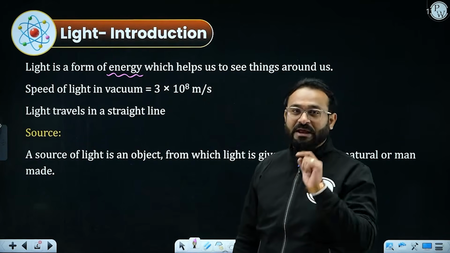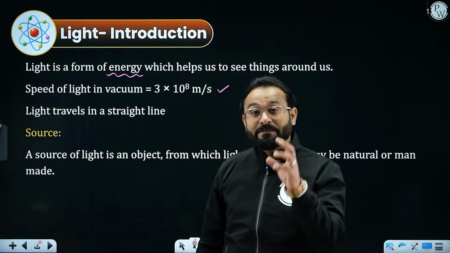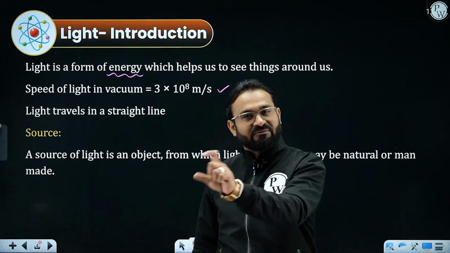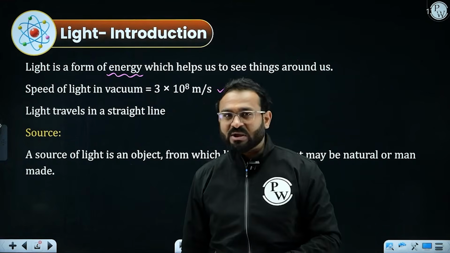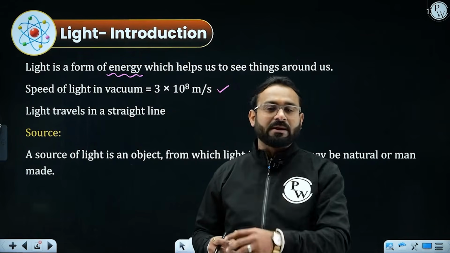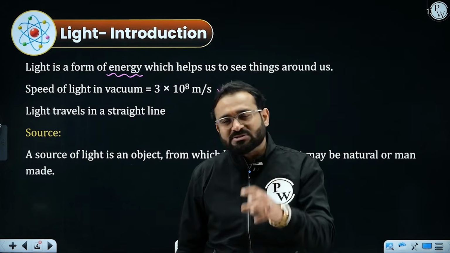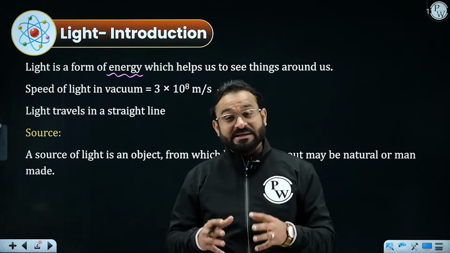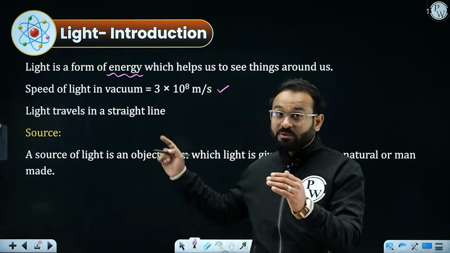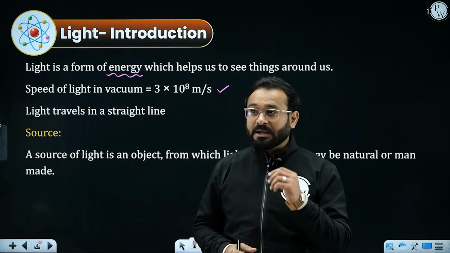And the speed of light in vacuum is 3 times 10 to the power 8 meter per second. That is the speed of light which we are going to use at various places, so you need to remember this value. Sometimes students ask, sir, what is the speed of light in air? It is approximately 3 times 10 to the power 8, because there is a presence of particles or a medium, that is air medium. The speed gets a bit lower as compared to the vacuum, but approximately we consider it as 3 times 10 to the power 8 meter per second.